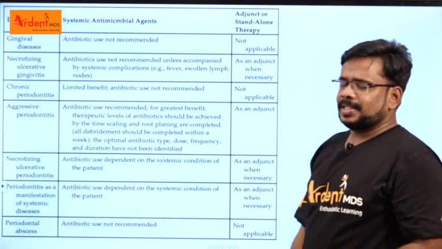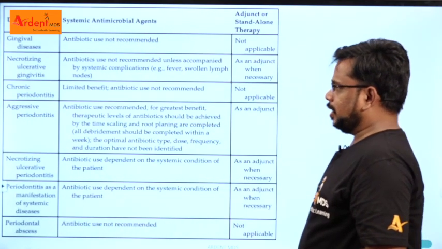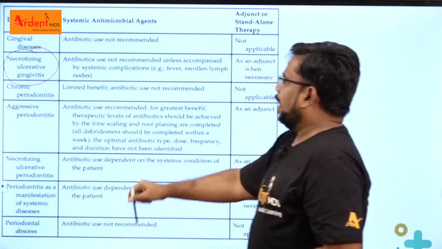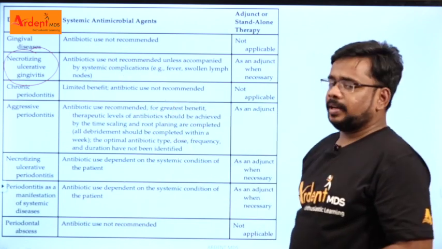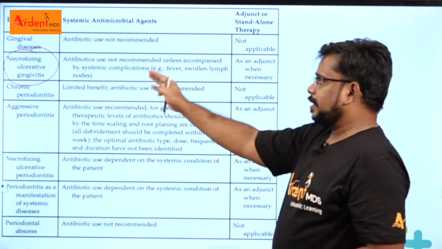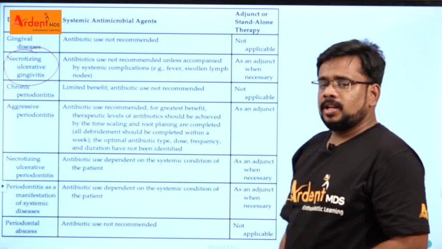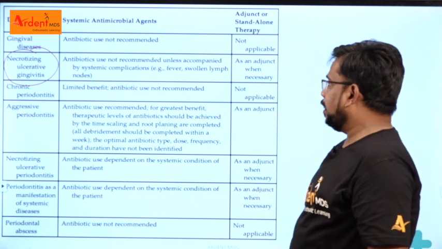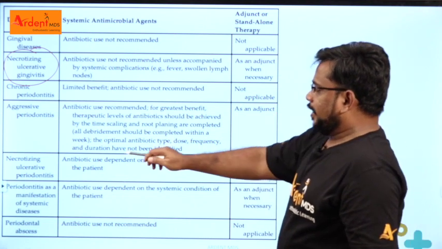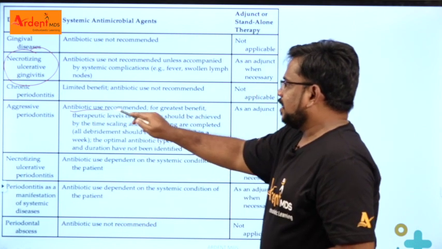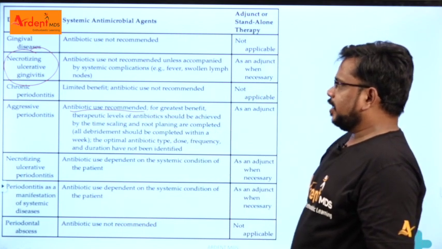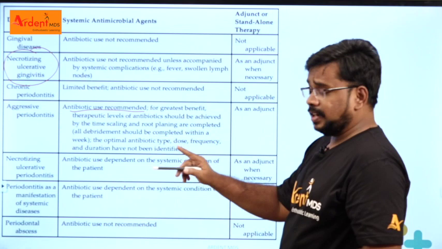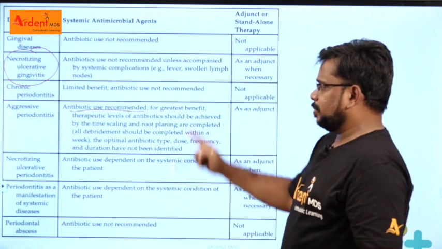So if we see the reference taken from Carranza, what they say about necrotizing ulcerative gingivitis is that antibiotics are not recommended unless it is accompanied by systemic complications like fever and swollen lymph nodes. So keep this in mind. All cases of ANUG do not need antibiotics. And in case of aggressive periodontitis, antibiotic use is recommended. Otherwise, most periodontal disease does not need antibiotics unless it is accompanied by systemic complication.